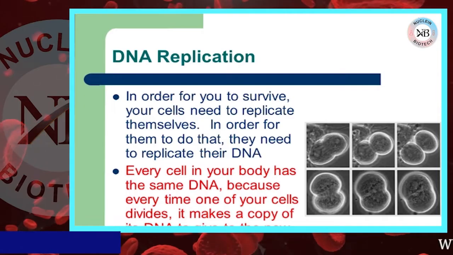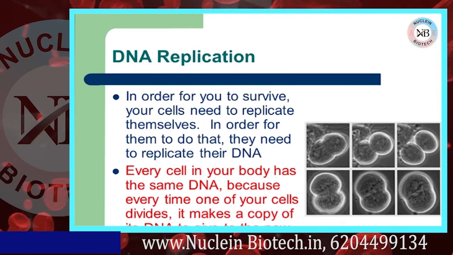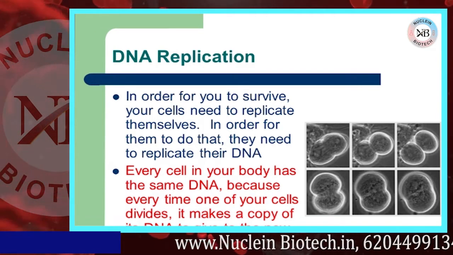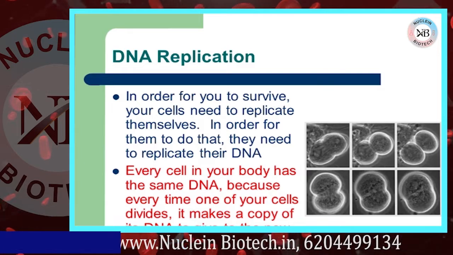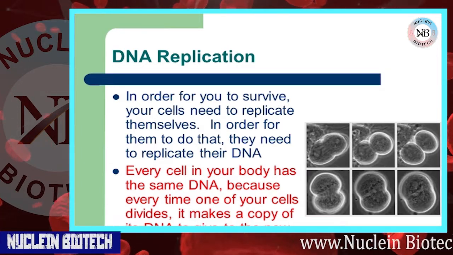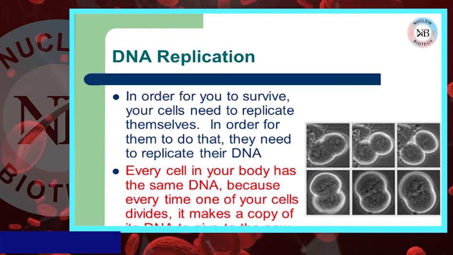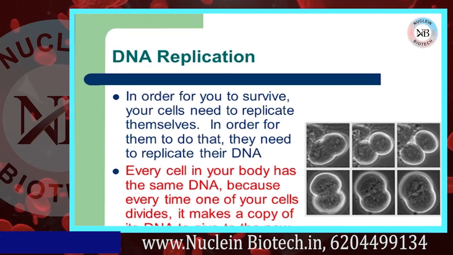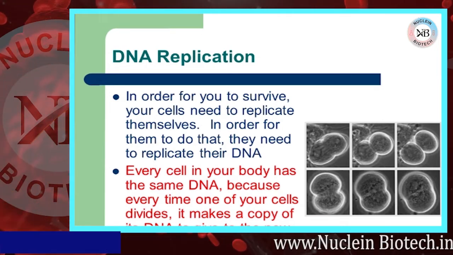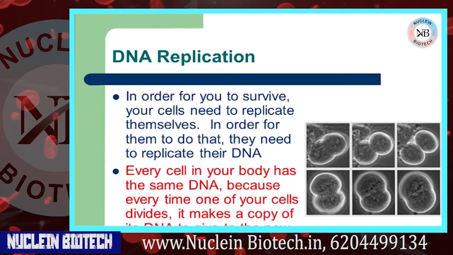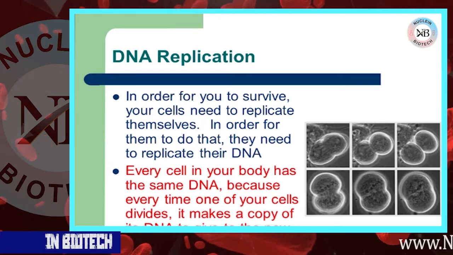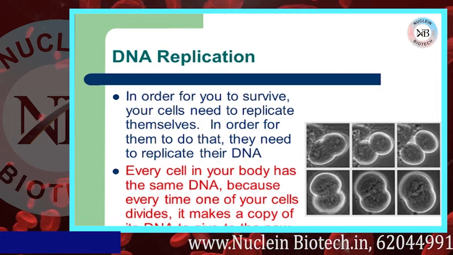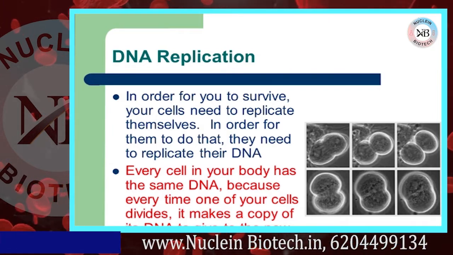Now DNA replication. DNA replication is the biological process of producing 2 identical replicas of DNA from one original DNA molecule. DNA replication occurs in all living organisms, acting as the most essential part for biological inheritance. और जो ये DNA replication process है, ये प्रोकैरियोट्स के साइटोप्लाज्म में होता है एंड यूकैरियोट्स के न्यूक्लियस में होता है. And you know, only 3% DNA is active in our body.